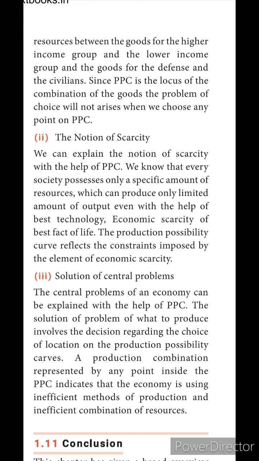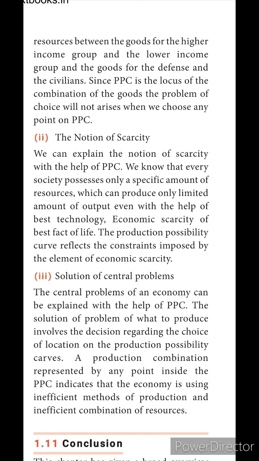Economic scarcity is a basic fact of life. The production possibility curve reflects the constraints imposed by the element of economic scarcity. The production possibility curve shows which type of scarcity we have and in which resources we have the scarcity.